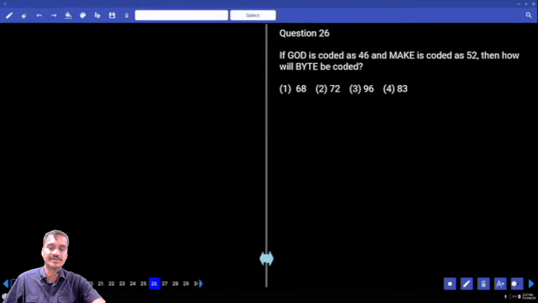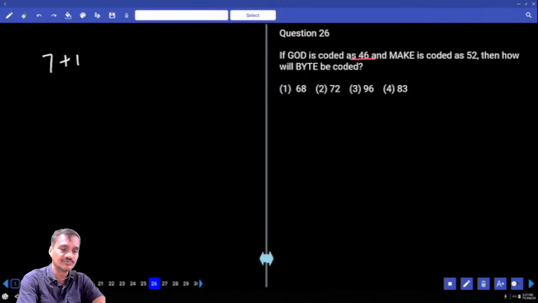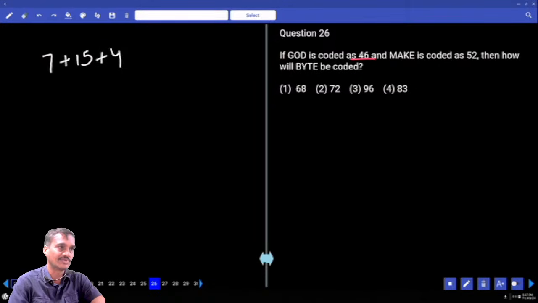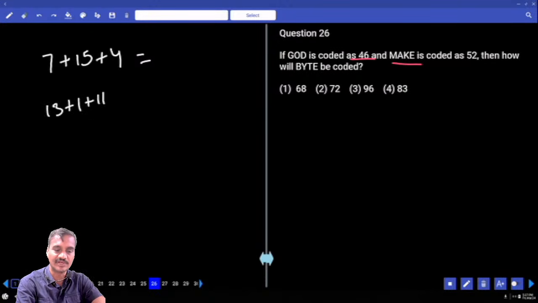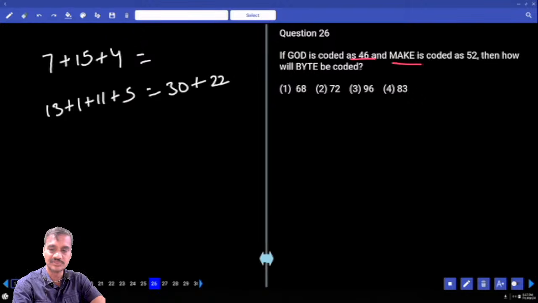And 26, GOD is 46. What is the value of G? 7. O is 15 and D is 4. 7 plus 15 is 22, plus 4 is 26. Then 26 and 46 is given. How much is added to this one? 20 is added. Why is 20 added? Let us take MAKE. 13 plus 1 is 14, and 14 plus 11 is 25, plus 5 is 30. And 30 plus how much is added here? 30 plus 22 is added. Then 26 plus 20 is added.